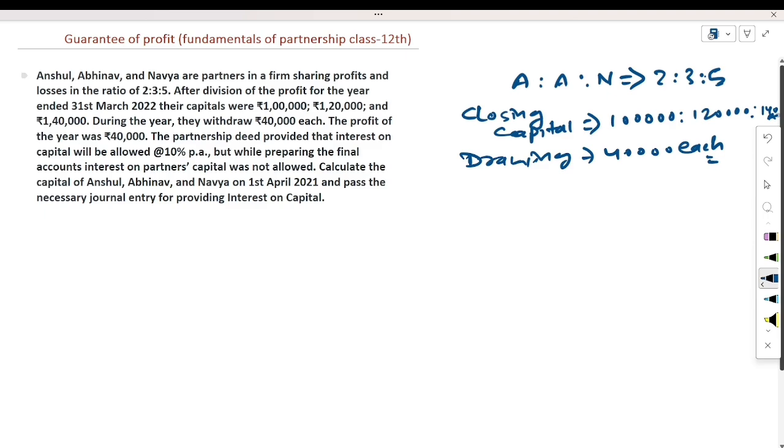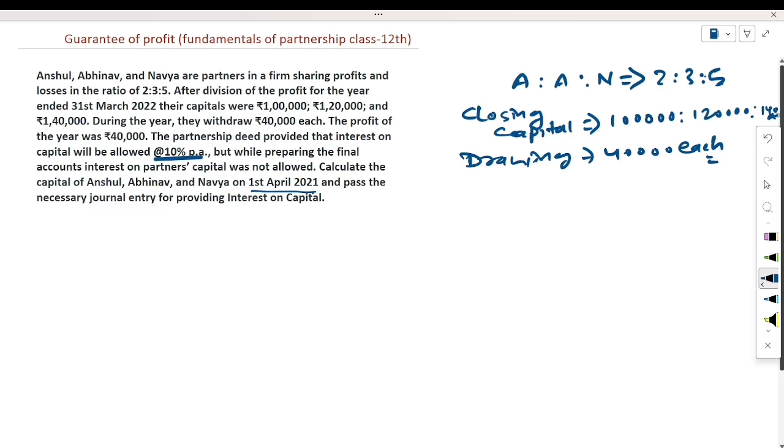Next, the partnership deed provided that interest on capital will be allowed at the rate of 10% per annum. But while preparing the final account, interest on partners' capital was not allowed. This is the missing part here, meaning an error of omission. So calculate the capital of Anshul, Abhinav and Navya on 1st April 2021 and pass the necessary journal entry for providing interest on capital.